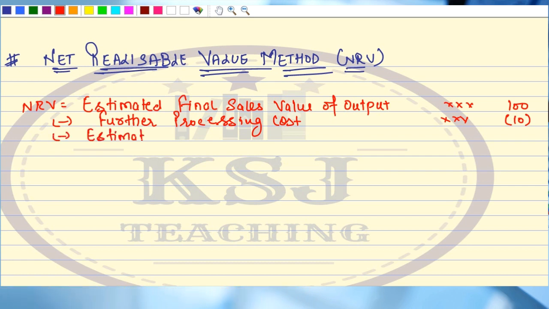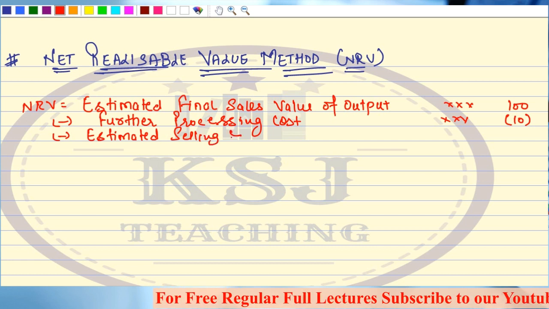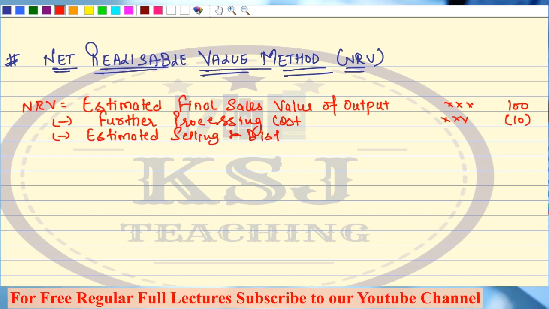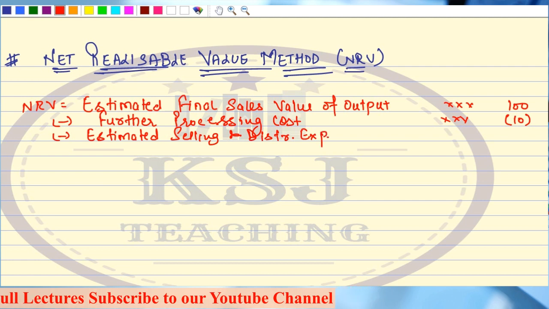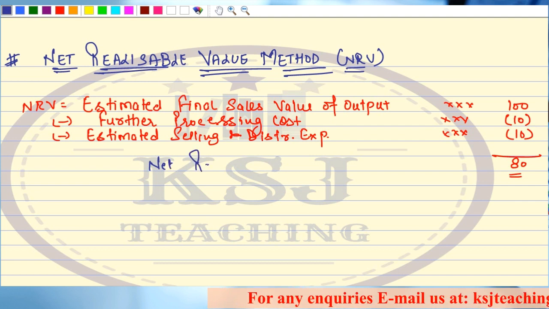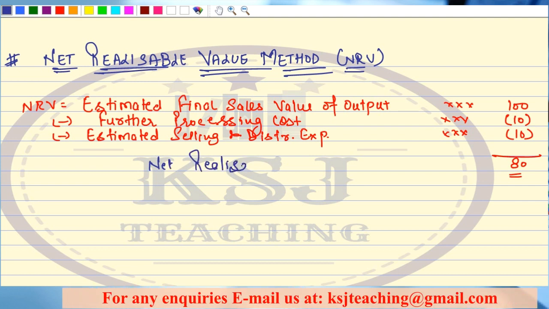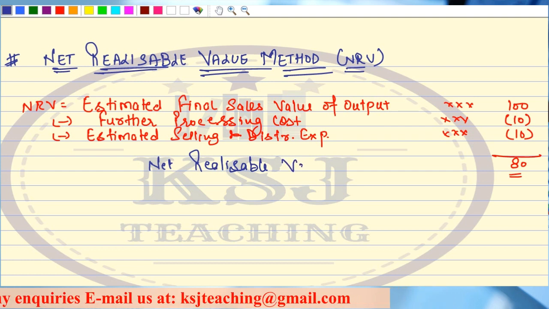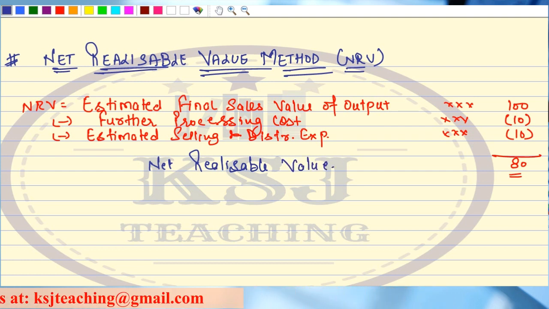After you have done the further processing, obviously you will try to market your product. Say 10 rupees. So whatever value you are going to get here, 80 rupees, this is my net realizable value. This is the value that I will pocket.